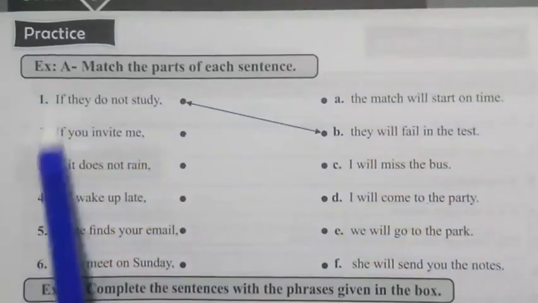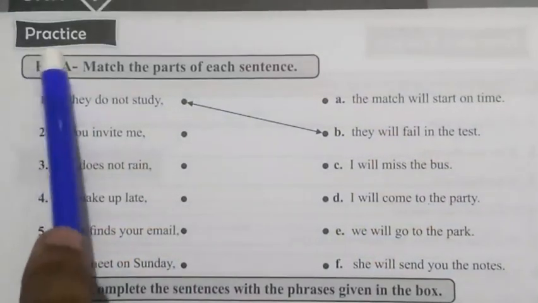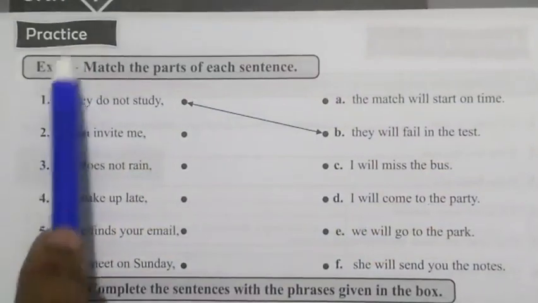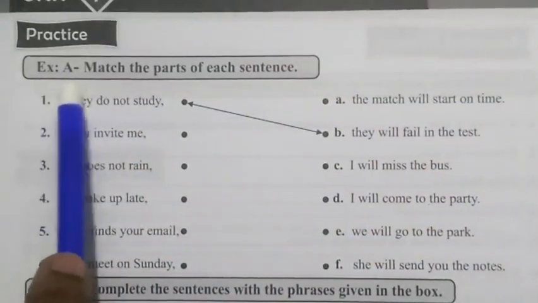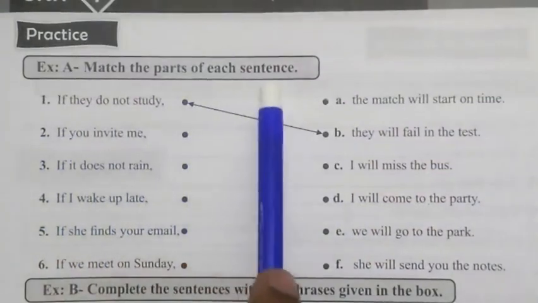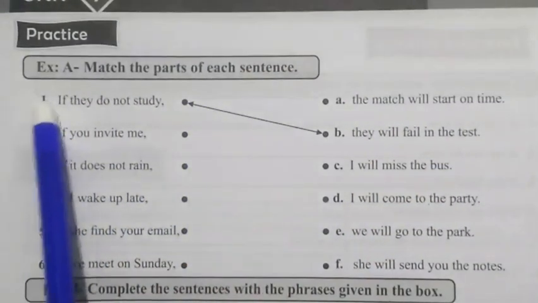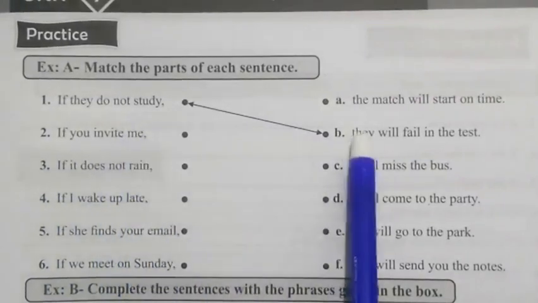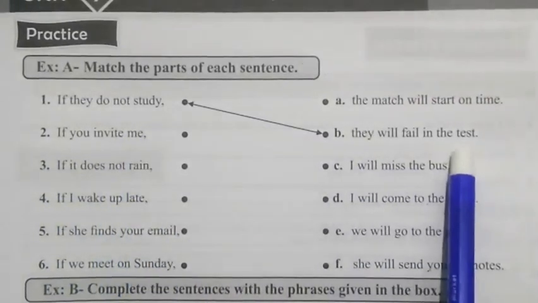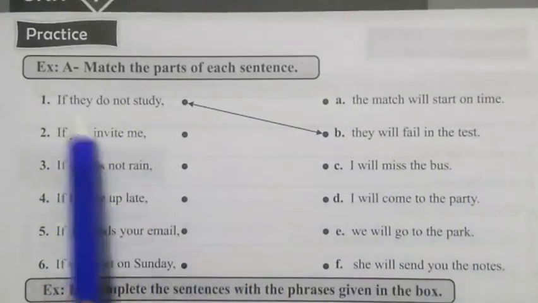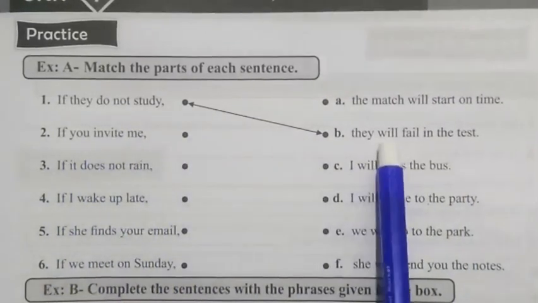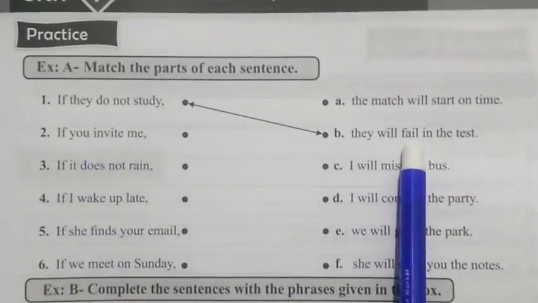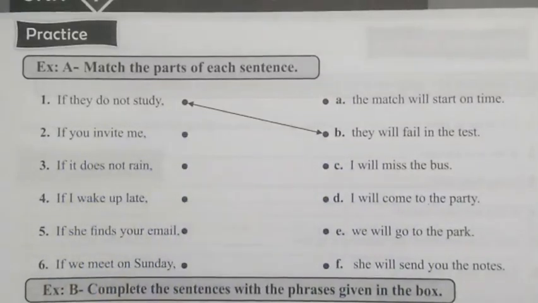Dear students, this is page number 31, the practice segment, the third segment, and there is Exercise A. Make the parts of each sentence. The first sentence has been solved for your convenience: if they do not study, they will fail in the test. You will notice that will fail is the result. Now this exercise is for your homework, and I will give you the feedback in the next lesson.